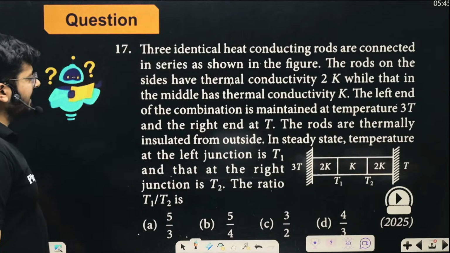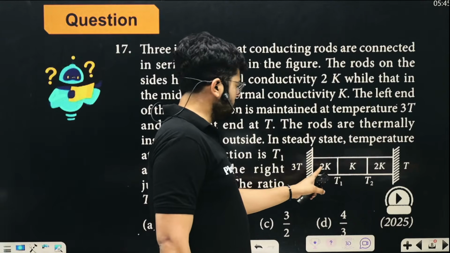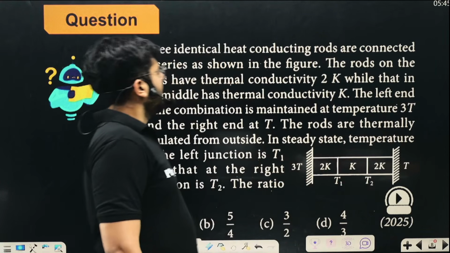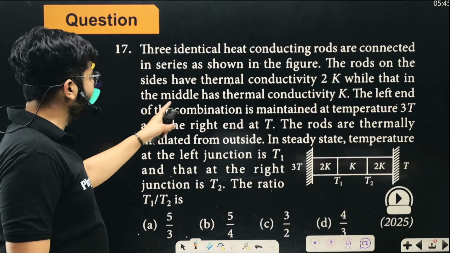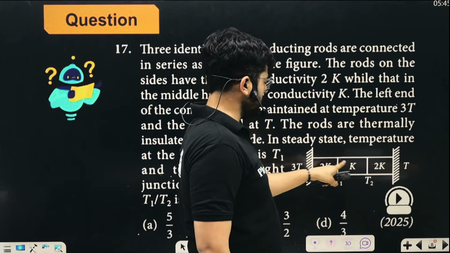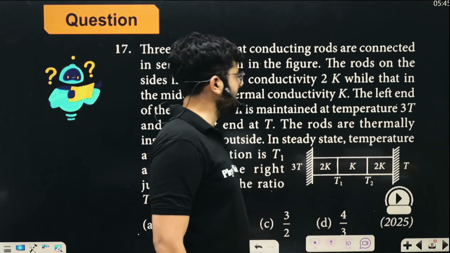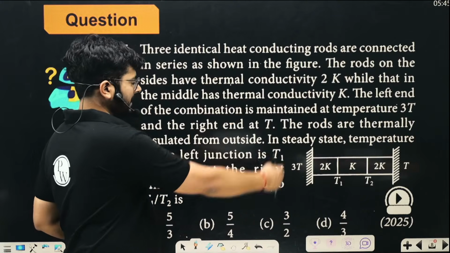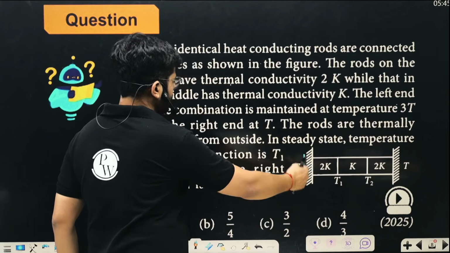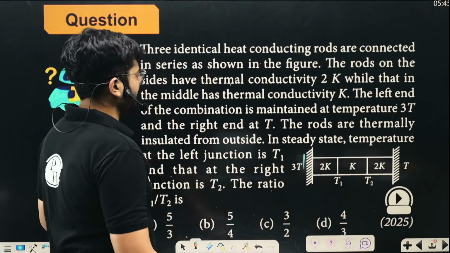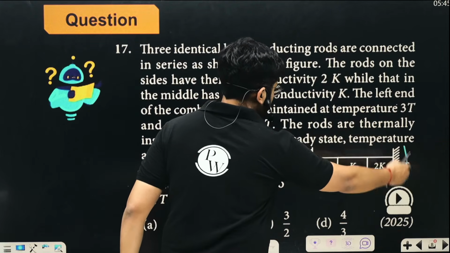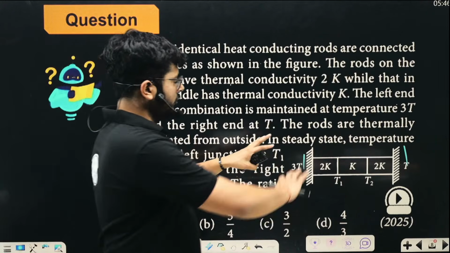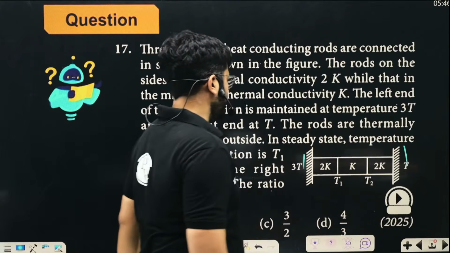The rods on the sides have thermal conductivity 2K. So this rod and this rod on the sides have thermal conductivity 2K, and that in the middle has thermal conductivity K. The left end of the combination is maintained at temperature 3T, and the right end is maintained at temperature T. The rods are thermally insulated from outside.